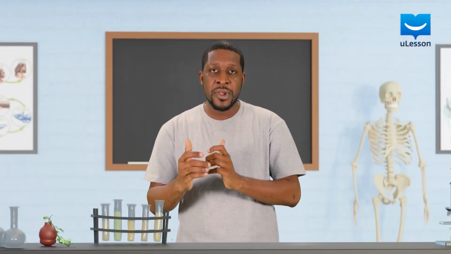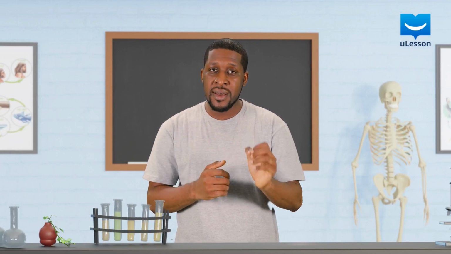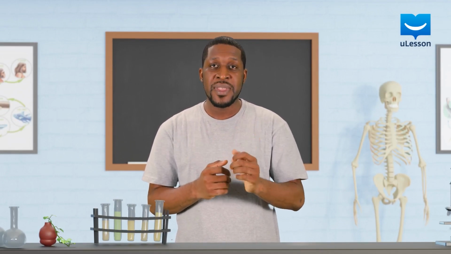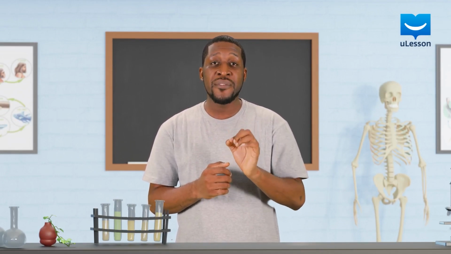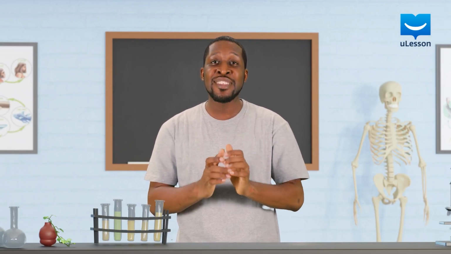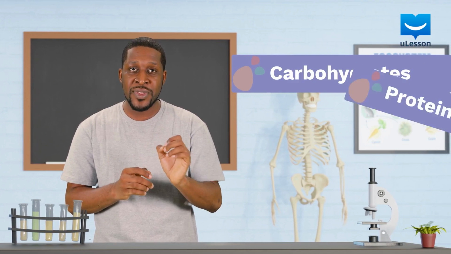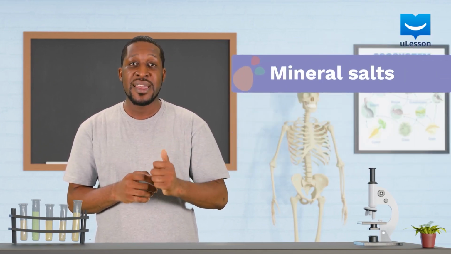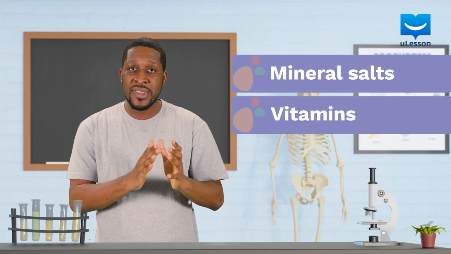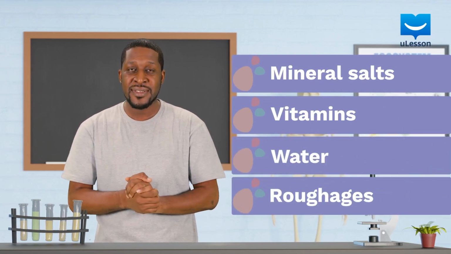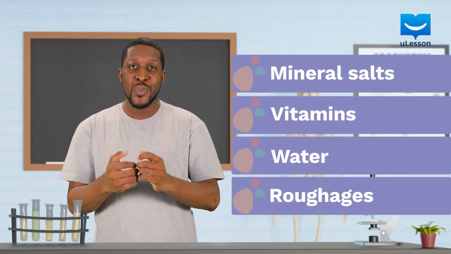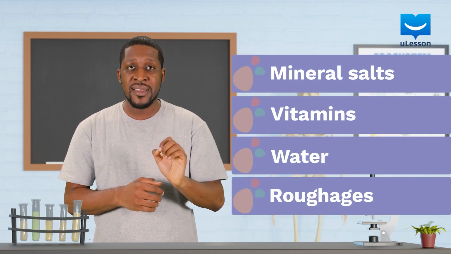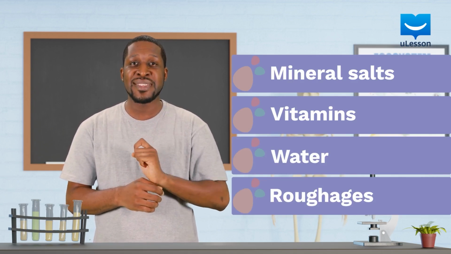Now, whether an animal is a herbivore, a carnivore, or an omnivore, the type of food substance they all feed on can be classified into 7, namely carbohydrates, proteins, fats and oils, mineral salts, vitamins, water, and roughages. And now in subsequent lessons, we will go through all these classes of foods one after the other.